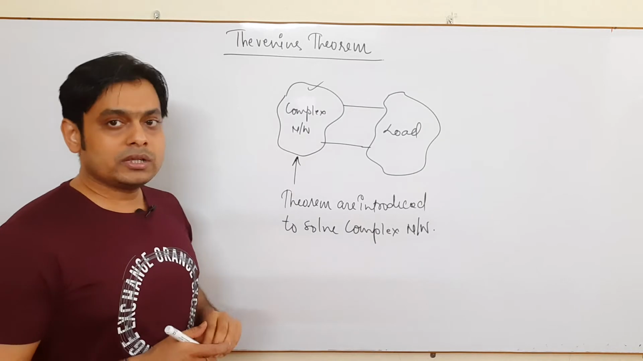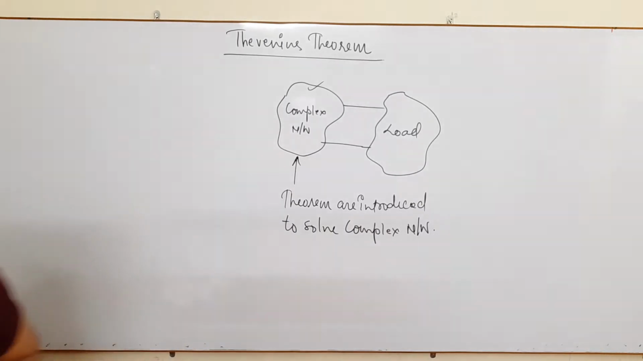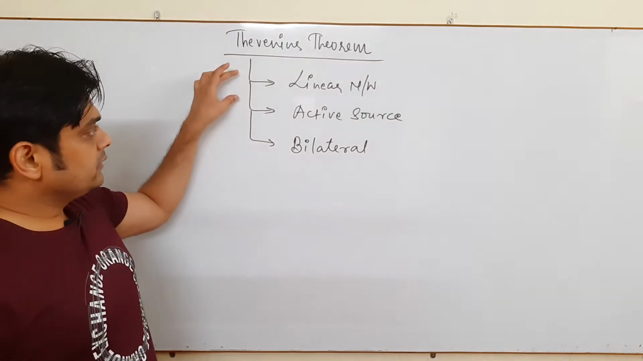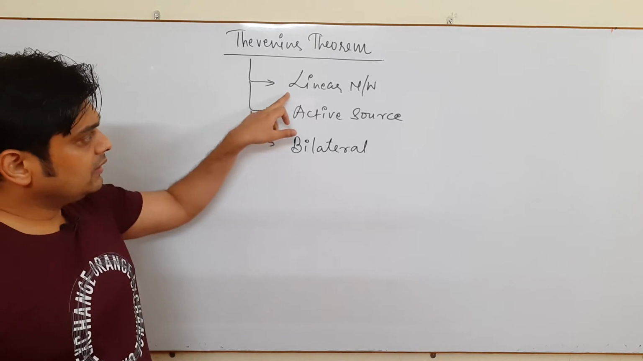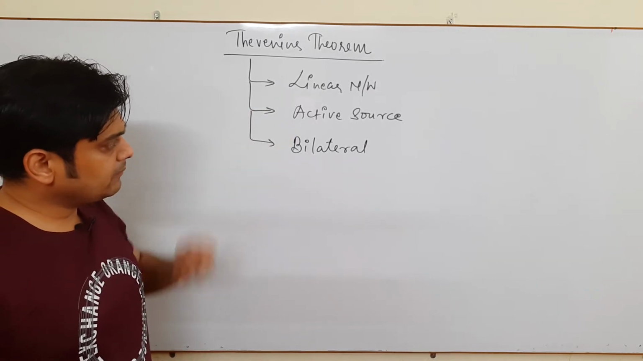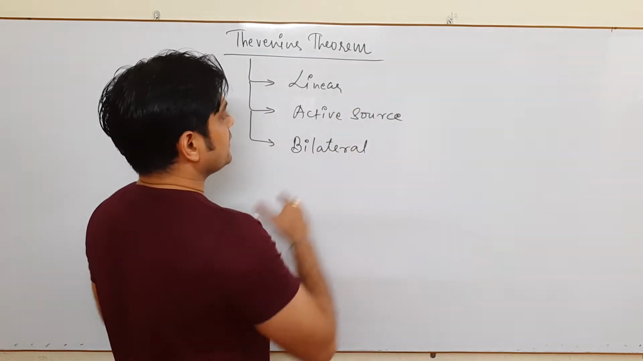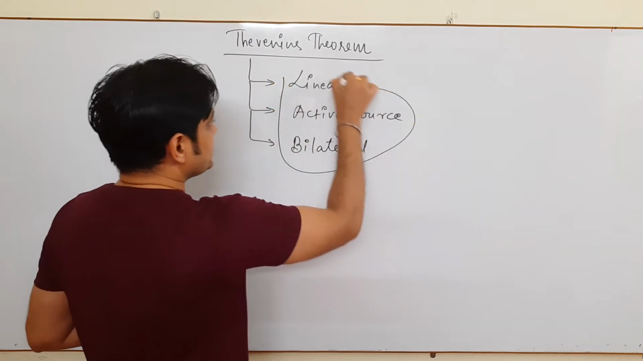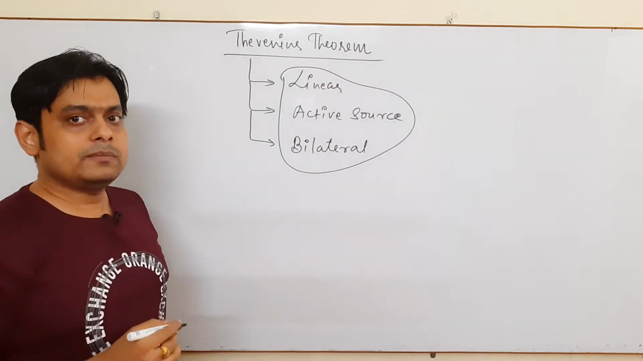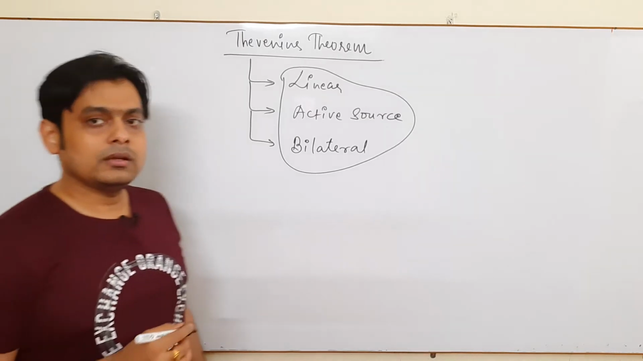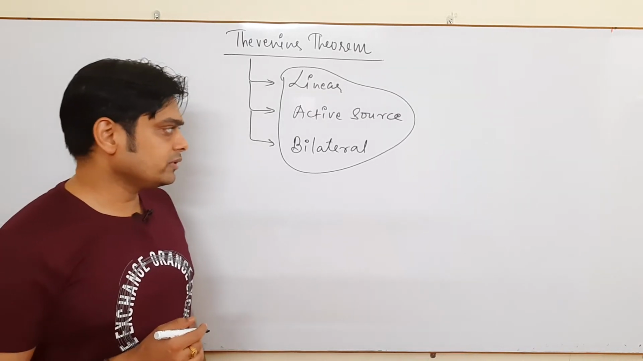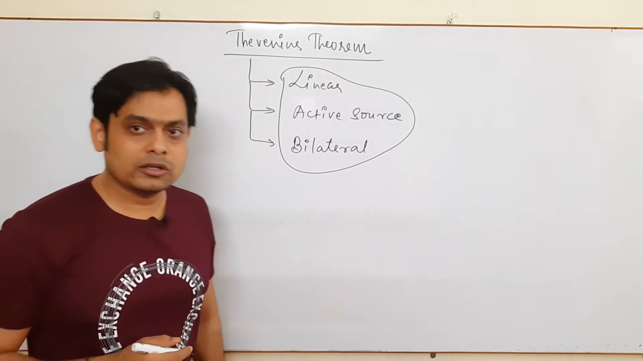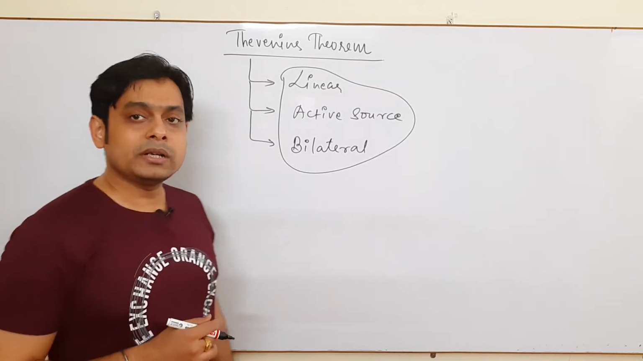So first we will talk about Thevenin's theorem. So we start with our Thevenin's theorem. These are the three important points: linearity, active source, and bilateral. Here I will write it as linear. When this type of combination exists in a network, it means the network consists of linear elements, active source, and bilateral elements. Under such condition, Thevenin's theorem is applicable to solve that particular network.